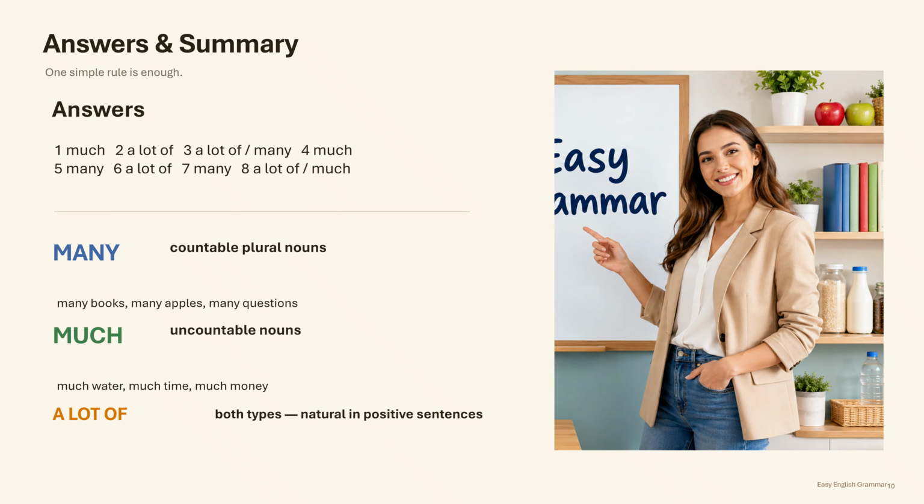Let's review the main rules. Use many with plural countable nouns, such as many books, many apples, and many questions. Use much with uncountable nouns, such as much water, much time, and much money. Much is especially common in questions and negative sentences. Use a lot of with both countable and uncountable nouns. It is usually the most natural choice in positive everyday sentences.